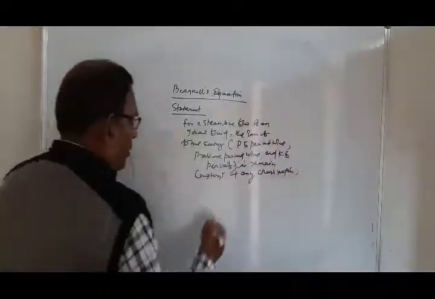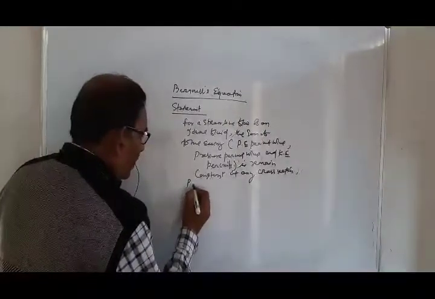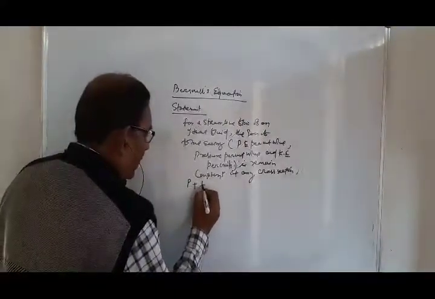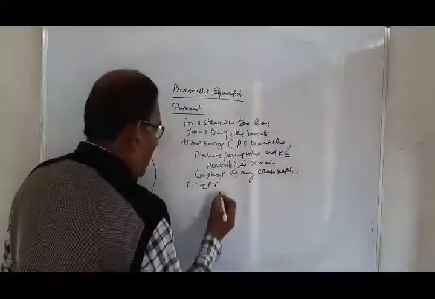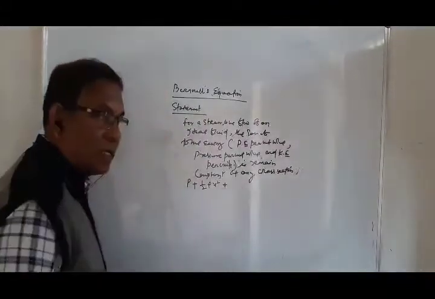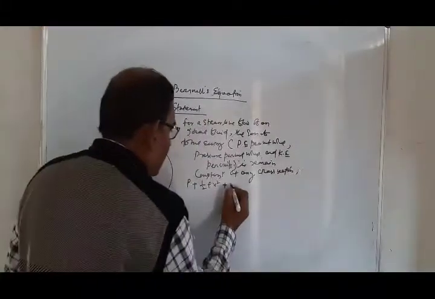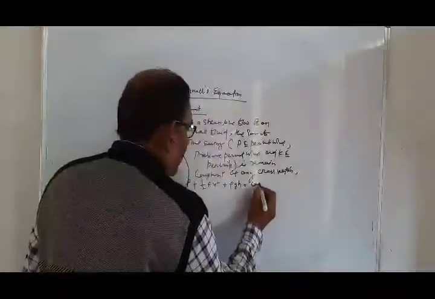Okay, the equation becomes: the pressure energy per unit volume, that is P, plus kinetic energy per unit volume, that is half rho v square, plus potential energy per unit volume, that is rho gh, equal to constant.